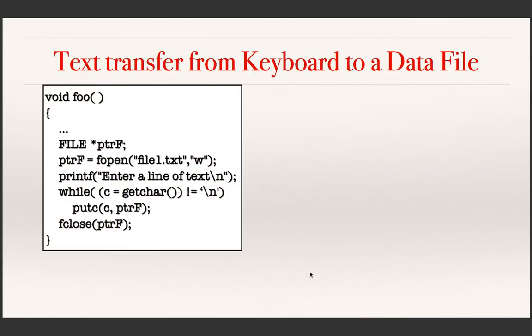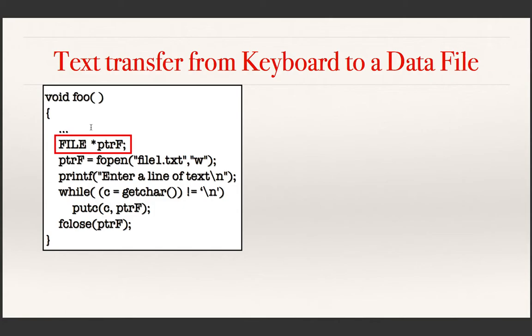Consider this example function, which is to read characters from the keyboard and to store them in a file. Don't worry about the lines in this program; we will discuss them when we discuss the execution of this program.